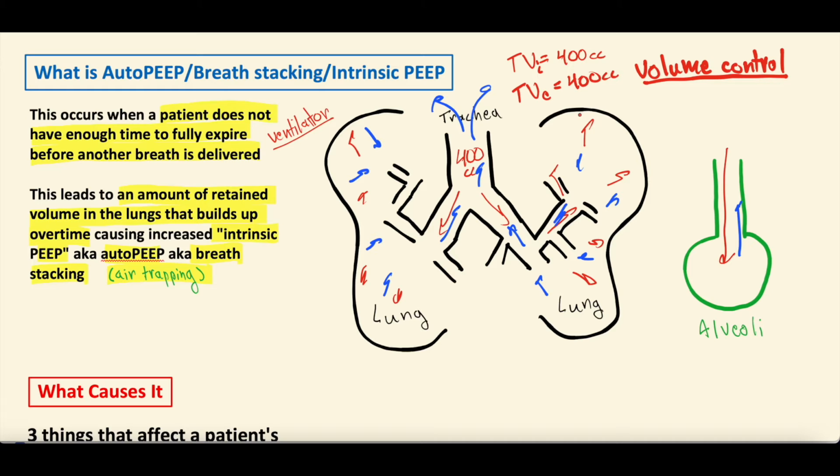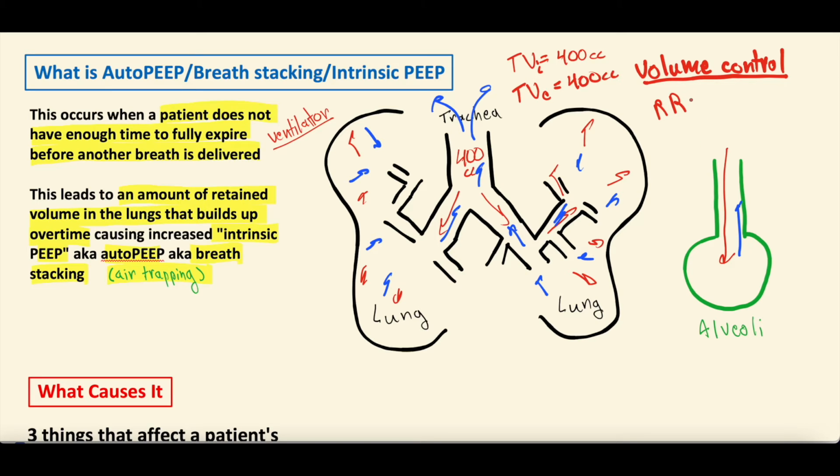But what happens when the lungs are diseased, right? Let's say that there's a bunch of disease in the lungs, and those lungs can't expire at a pace fast enough to empty all that volume before the ventilator says, oh, it's time to give you another breath, right? Because the other thing we set on the ventilator is the respiratory rate.